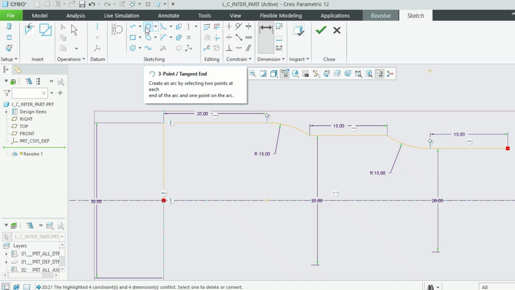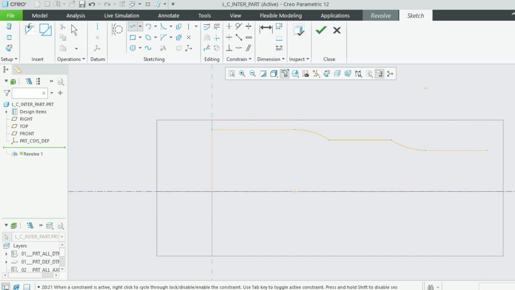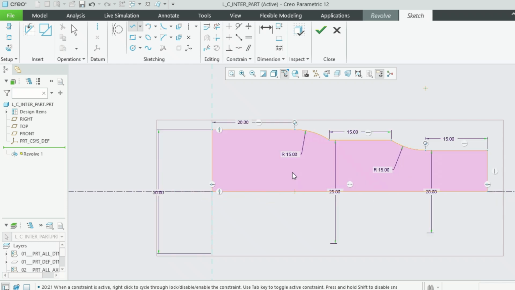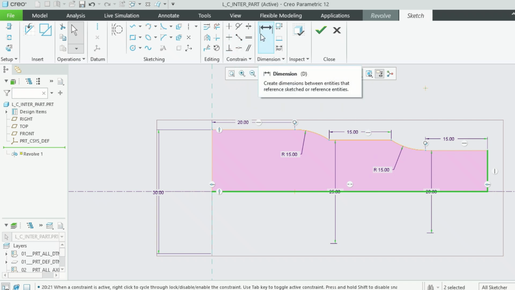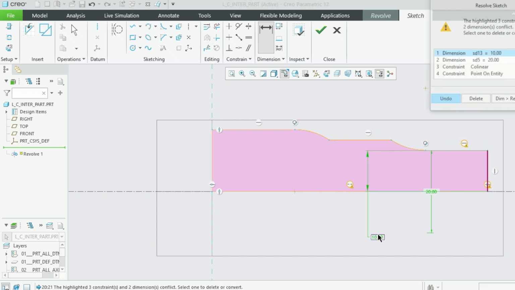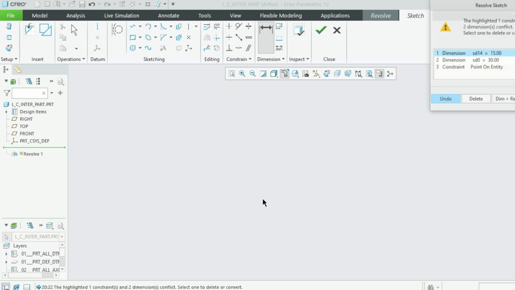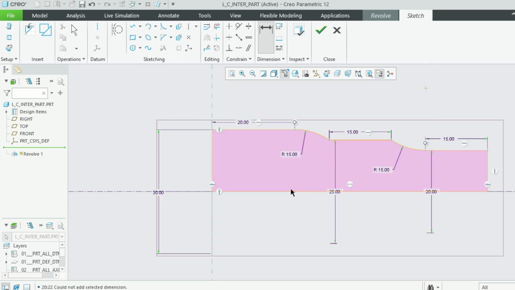Now let's see whether this falls in line. Then connect these lines. Let's see how the overall looks. This looks nice, right? 15, 15, 15. Whether this is 10 mm or not doesn't matter. Let's give the overall dimension. Let's try to give this dimension, otherwise. And let's give this dimension.